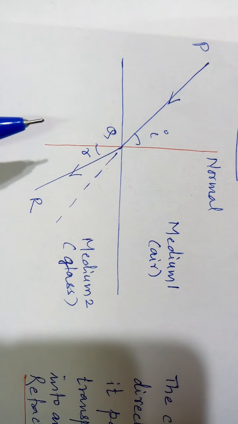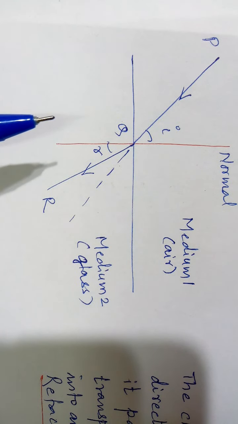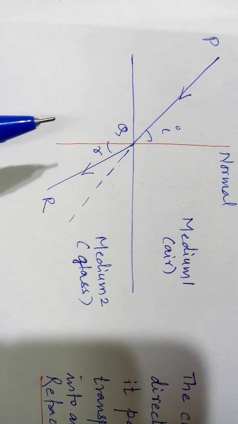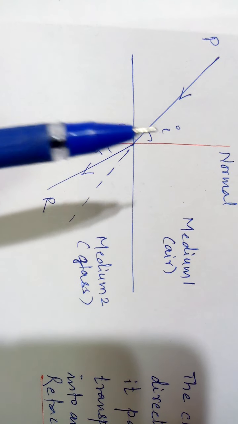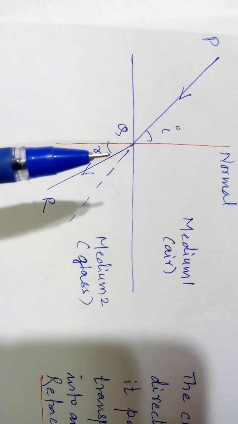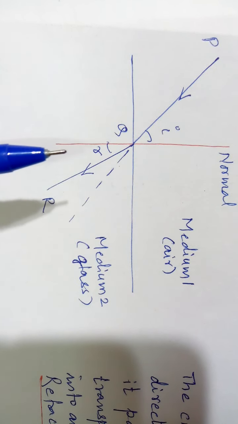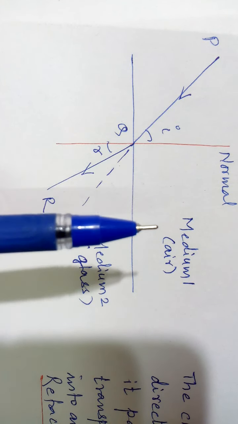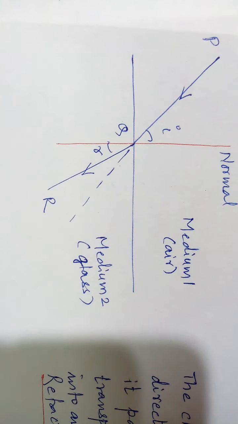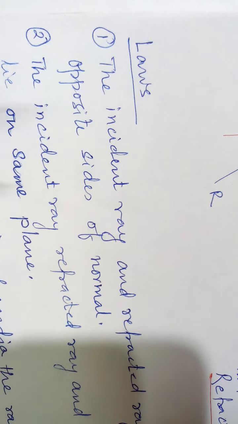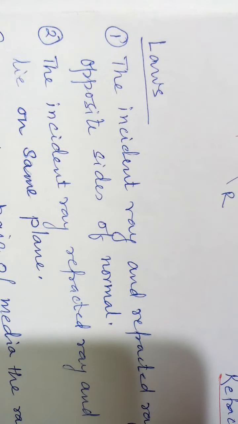And the third law states that for a pair of media, that is the plural of medium, for a pair of media, the ratio of sine of angle of incidence to sine of angle of refraction is constant. Now here the pair of media are air and glass. So now if we again repeat these laws, we have written them down at the bottom.